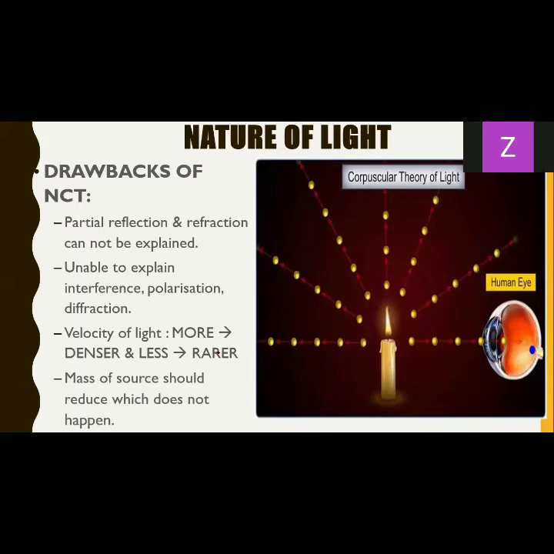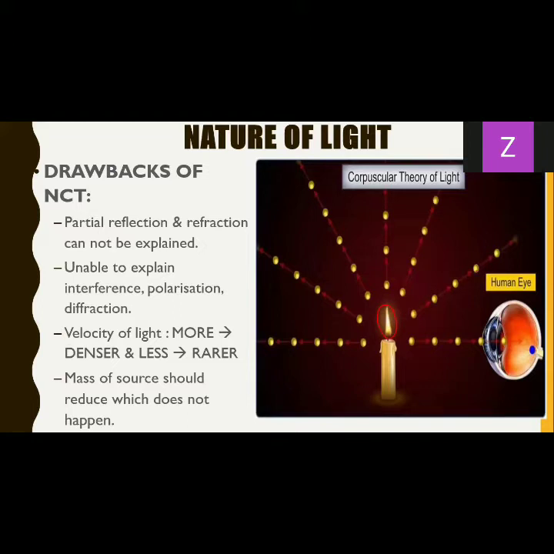And lastly, if we are saying that a source of light is emitting actual particles, what should happen? Slowly, after a certain amount of time, the mass of the source should reduce, right? For example, assume in the picture I showed you, this is our source of light, and you can see these particles being emitted in different directions.